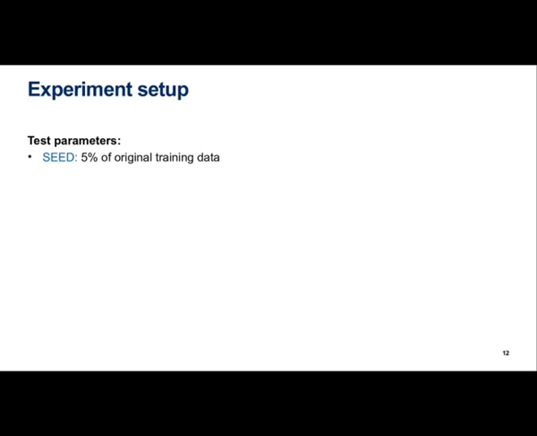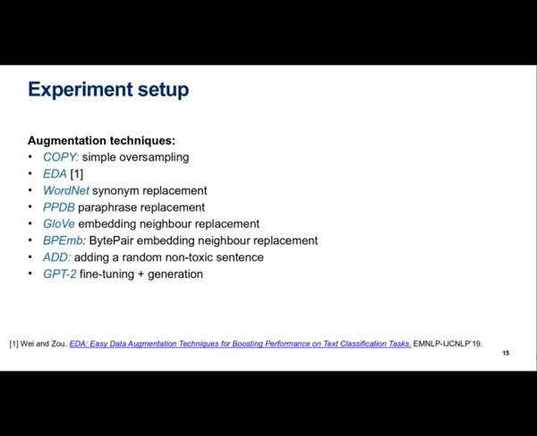As the training set, we used a 5% subset of the original Kaggle training set. We call this the seed dataset. The number of toxic data points with the threat label was very low in seed, only 25 comments. We then augmented the toxic class data points to 20 times the original size. We compared altogether 8 augmentation techniques to training on the seed data alone. Of these, 3 worked the best.